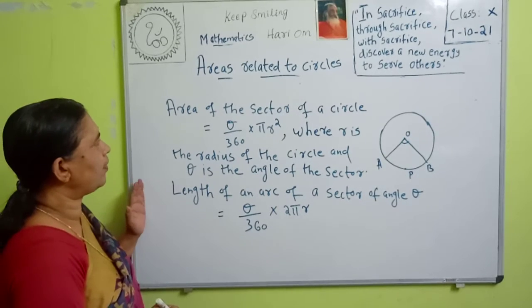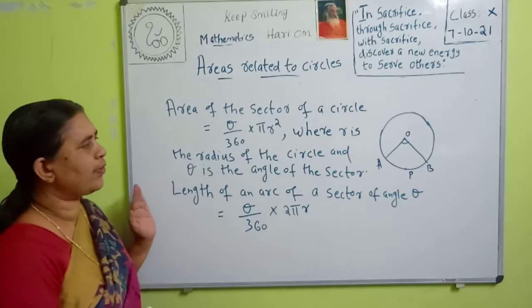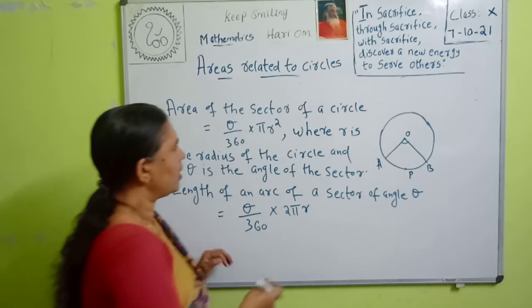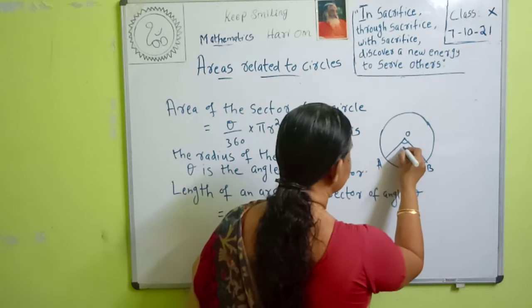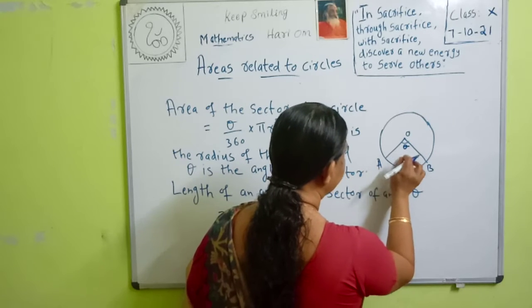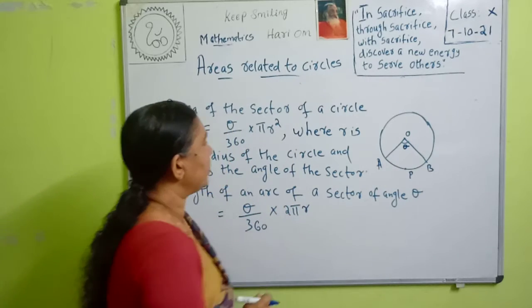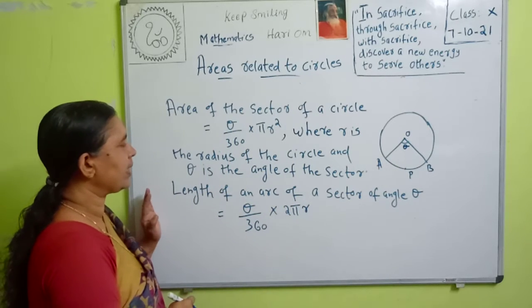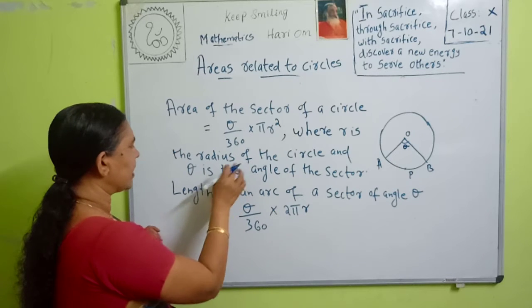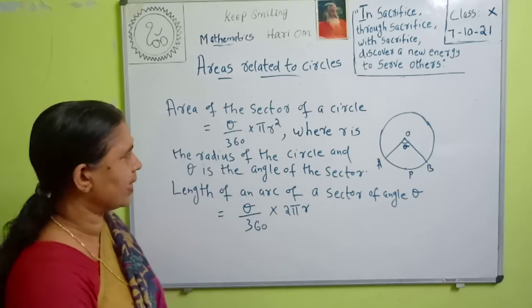Next, formula to find the area of the sector of a circle. To find the area of the sector of a circle with the angle theta. Here the sector angle means this angle is theta. If you are asked to find the area of this minor sector, then what is the formula? It is equal to theta by 360 into pi r square, where r is the radius of the circle and theta is the angle of the sector.